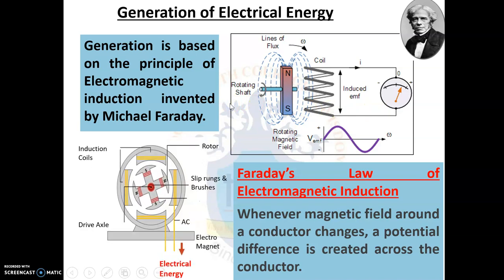The electrical power generating machine that is based on this principle is called an electric generator. The picture shows the schematic diagram of an electric generator. Here you can see there are induction coils, and magnets are placed inside the induction coil and they are rotated with the help of slip rings and brushes. So when the induction coil crosses the lines of magnetic force, electrical energy is generated. Such large generators are used in commercial power generation plants.